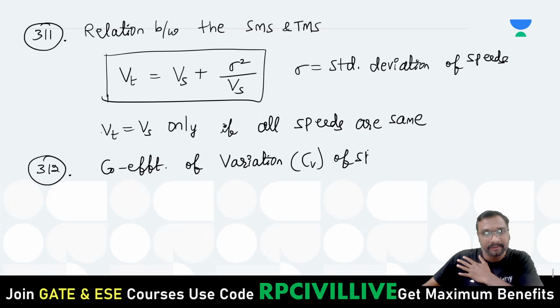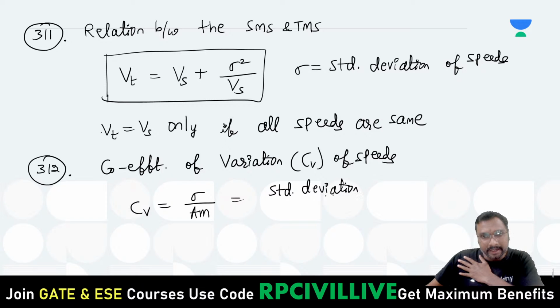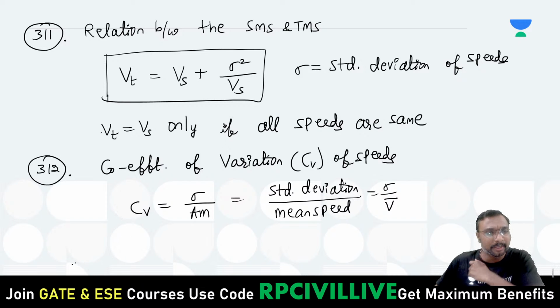What is the coefficient of variation of speeds? The coefficient of variation C is equal to the standard deviation sigma divided by the arithmetic mean, right? Standard deviation divided by the mean speed. Sigma divided by V bar also, right? Any symbol you can give for this.